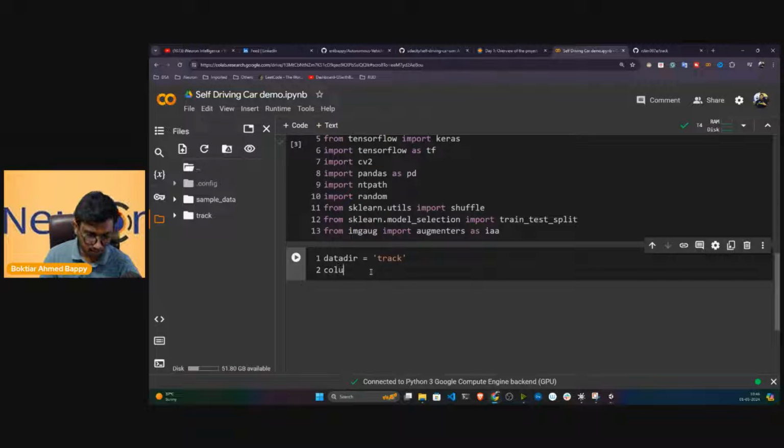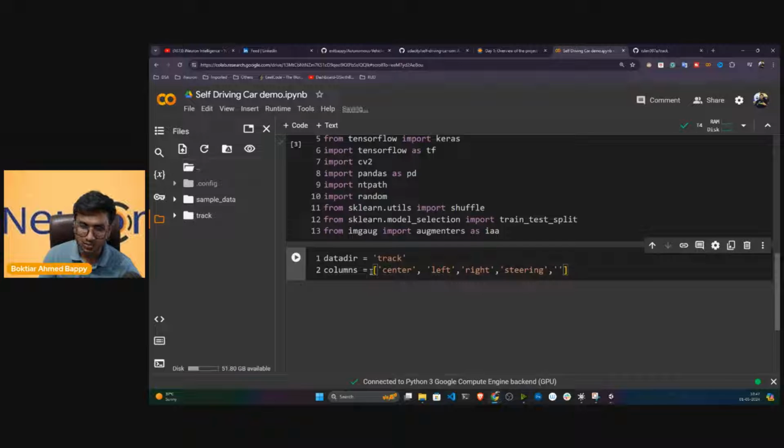Now here I can mention the columns. So the first column is the center image. Then the second column is left image, and the third column is right image. Then the next column is steering.